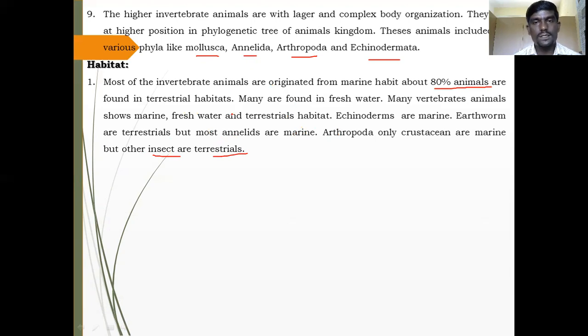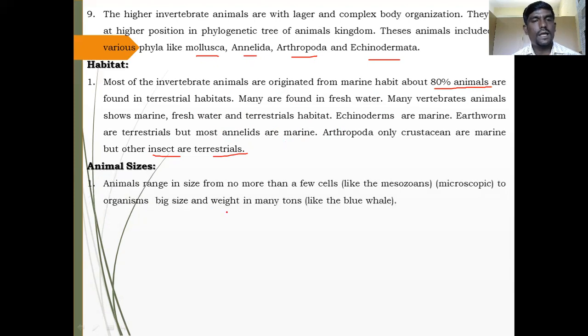Some are marine, some are aquatic, some are terrestrial habitats. If you take this example, you can easily understand the habitat. According to habitat, there are various types. Do you understand? Animal size. This is a very important point to study in kingdom Animalia.